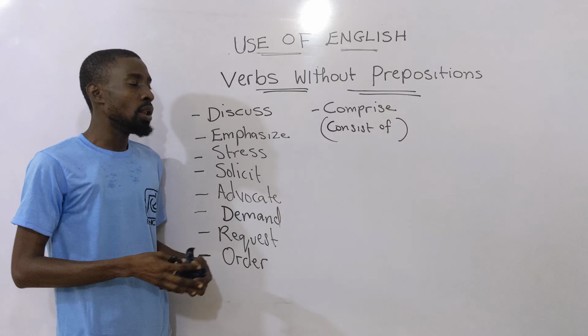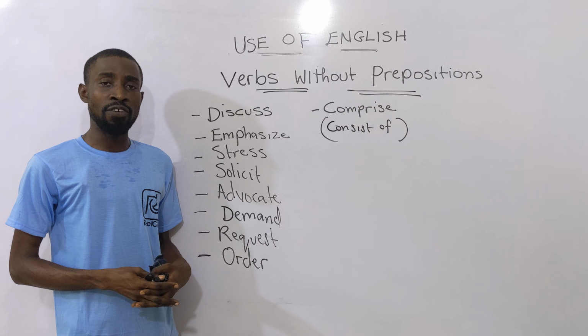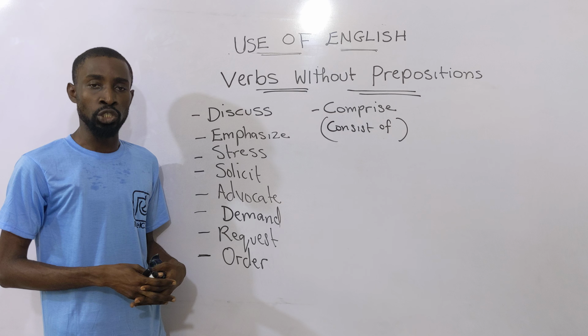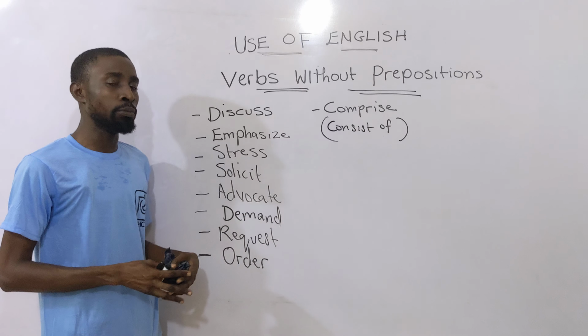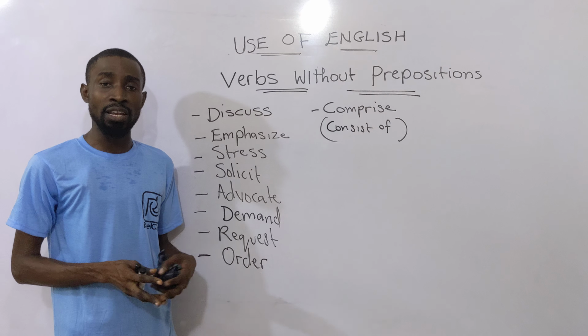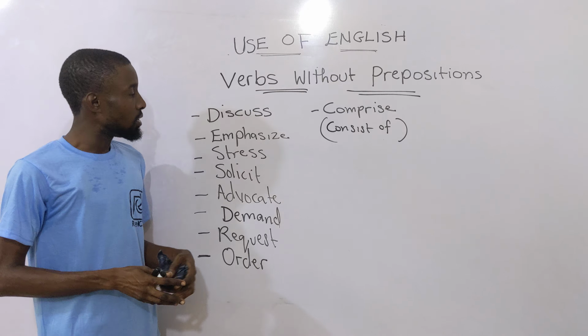So we now have a list of verbs on the board. These verbs that we have here, anytime you use them, avoid the use of any preposition because it will render them tautological. It will make them have meanings that they've already had within them. All right? So that's that.